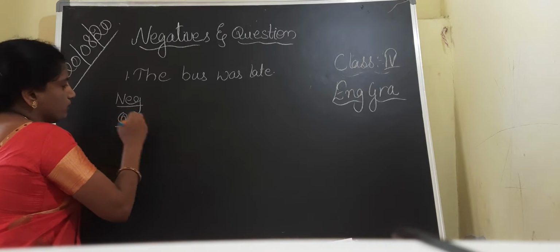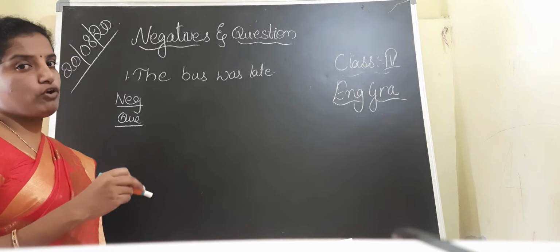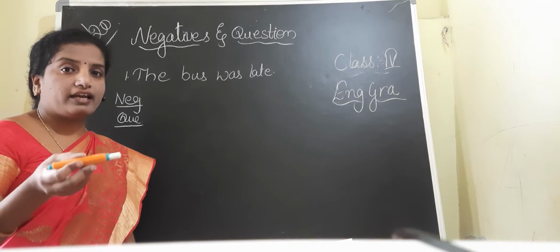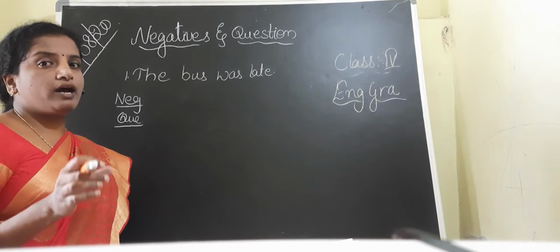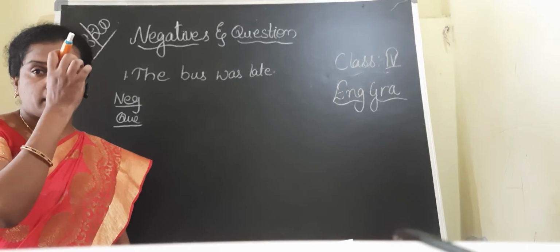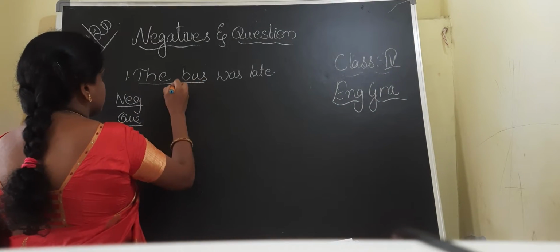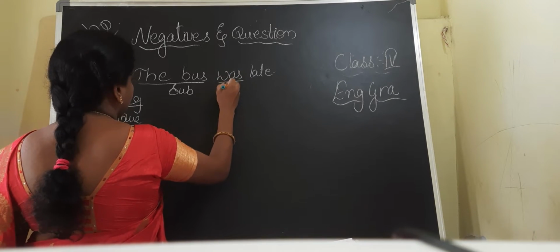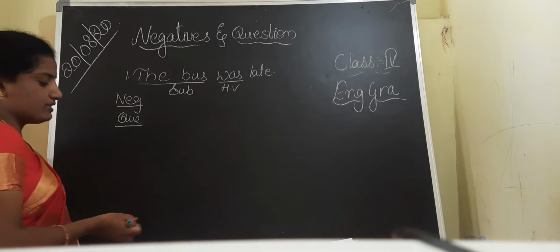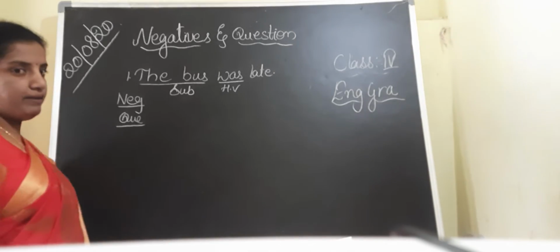Before starting, first you identify the subject and the verb of the given sentence. Here the bus is the subject, and was is the helping verb.